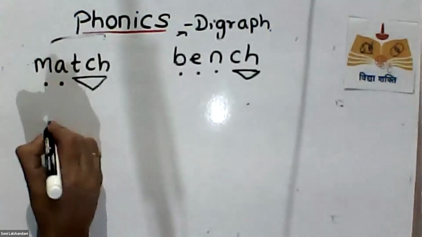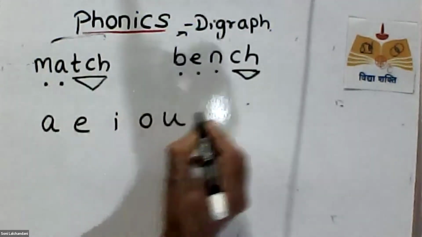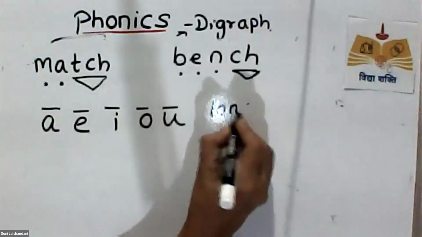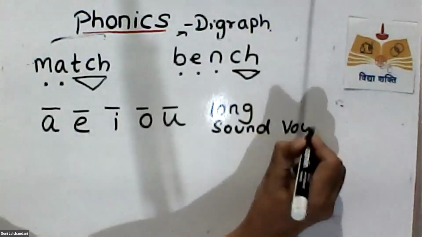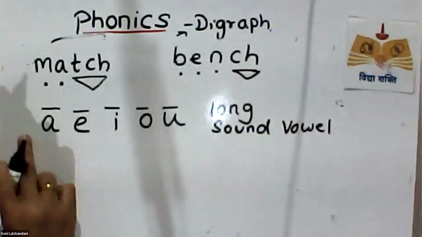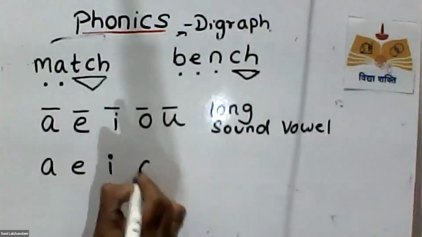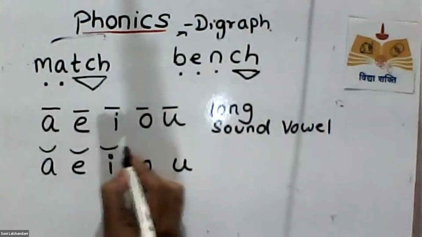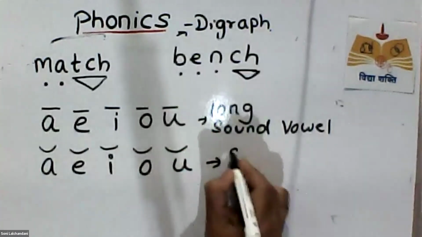In phonics, we have vowels, right? A, E, I, O, U. We have A, E, I, O, U. When it makes the long sound, when it's telling the name, A, E, I, O, U, it's the long sound. When it's telling its sound, like a, e, i, o, this is called the short sound.